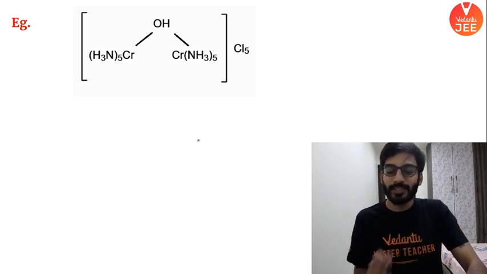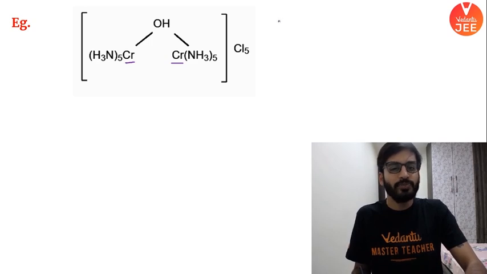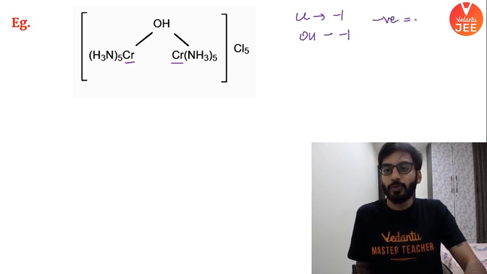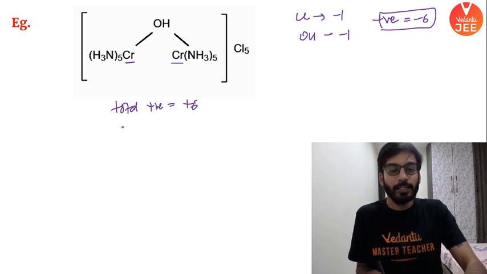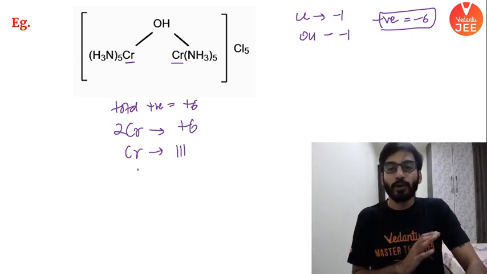Let's do some questions. Okay, let's talk about this. Beta, first thing you will think is what must be the charge on the central atom. So to answer this, very simple. Chlorine is -1 and OH minus is also -1. So total negative charge would be -6. So it means total positive charge must be +6, and it is coming from both the chromium, and chromium is giving you +6, both the chromium. So one chromium would be of +3 charge, and the oxidation number here would be +3. So one problem is solved. Let's move ahead.